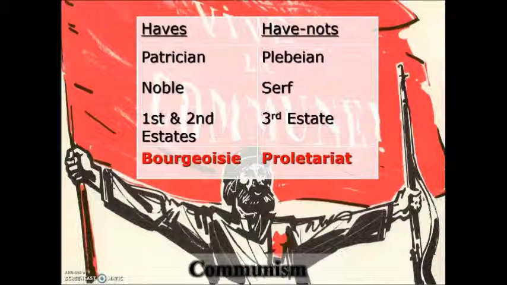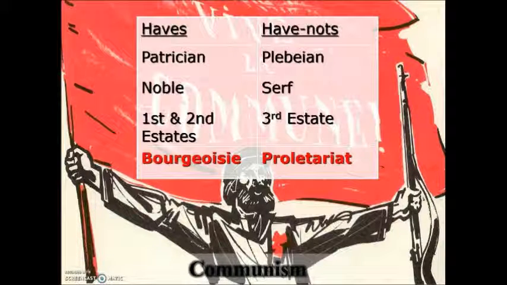The next chart will give us a better understanding of the haves and the have-nots. It takes in a couple of different units throughout 9th and 10th grade to explain who the haves and who the have-nots are. So the haves would be people that were wealthy. The patricians in ancient Rome, right? The nobility, or the nobles in feudalism. The first and second estate before the French Revolution.